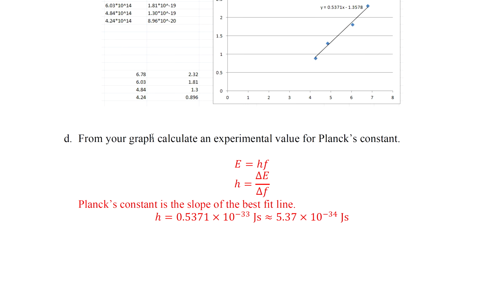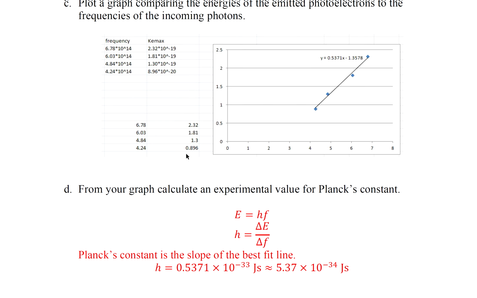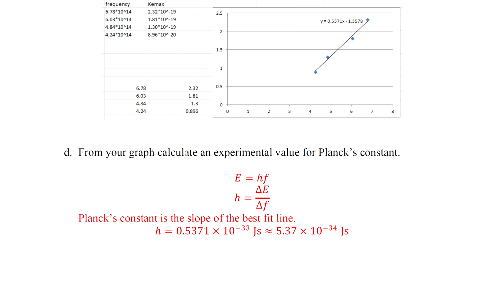Part D, from your graph, calculate an experimental value for Planck's constant. So the best fit line told me the slope, which is 0.5371 times 10 to the minus 33 joule seconds. Okay, which is 5.37 times 10 to the minus 34 joule seconds, which is really close to 6.64 times 10 to the minus 34 joule seconds.